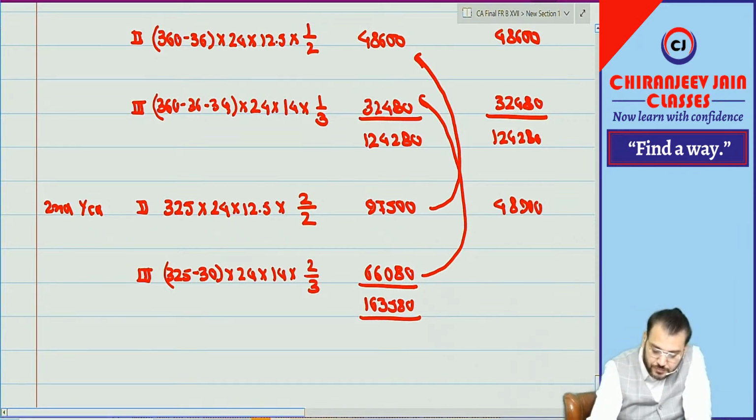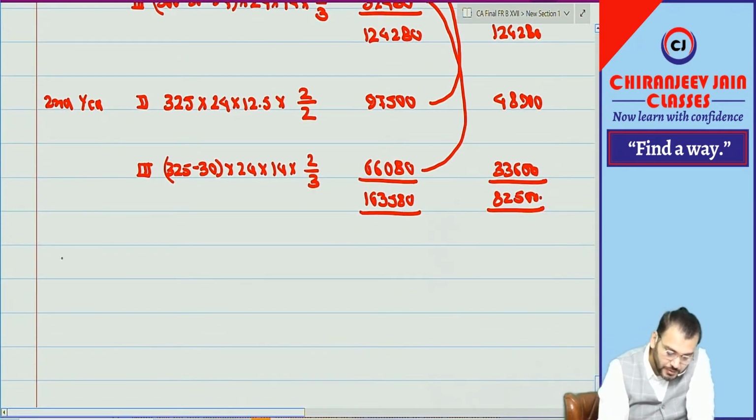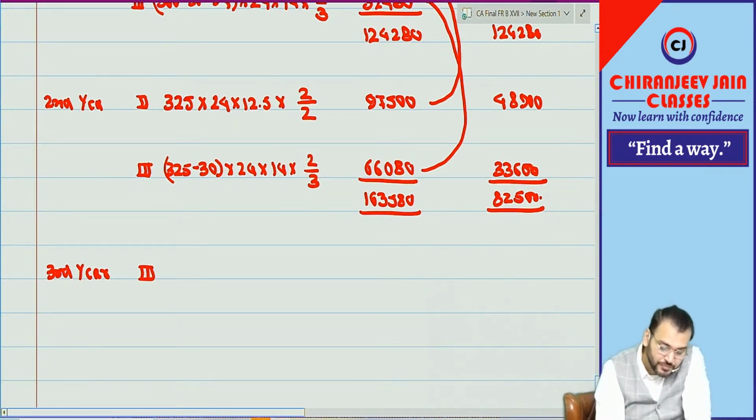48,900, 33,600. Total: 82,500. Then third year. So now the actual number implies how much? 325 minus 28. How much?